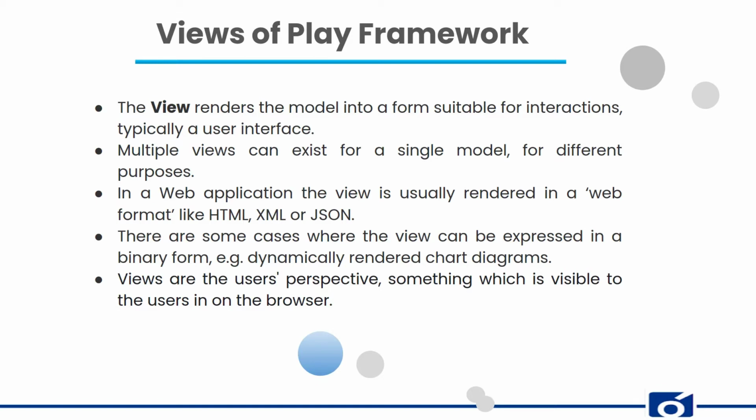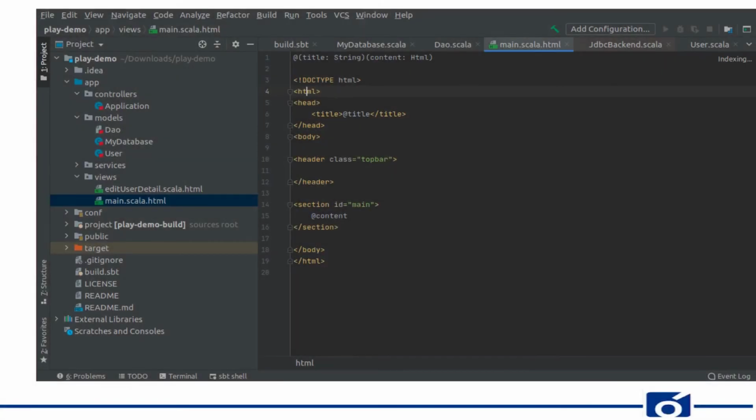There are some cases where the user wants some dynamic changes to be displayed on their web browser. In that case, a binary format view can also be used. Here is a sample example of an HTML formatted view file and how it looks. There are different HTML tags used to display different content for a web browser, like the title tag containing the title name and the section tag containing the actual information.